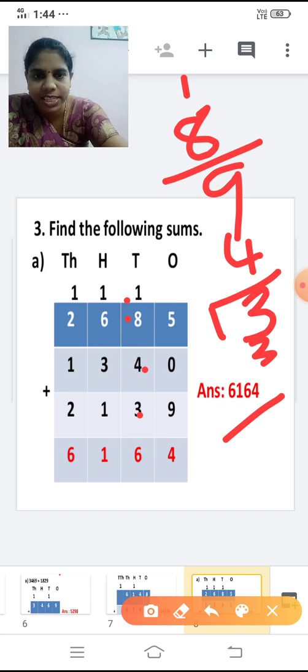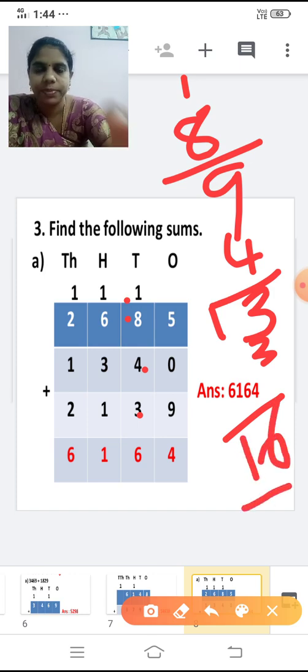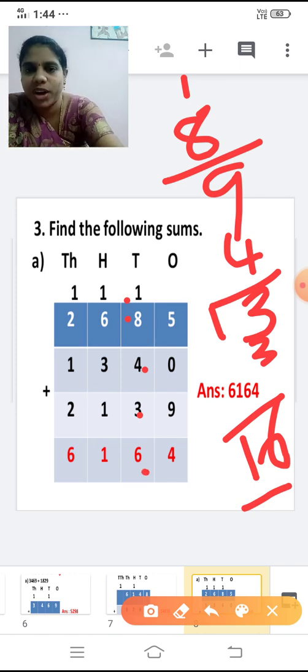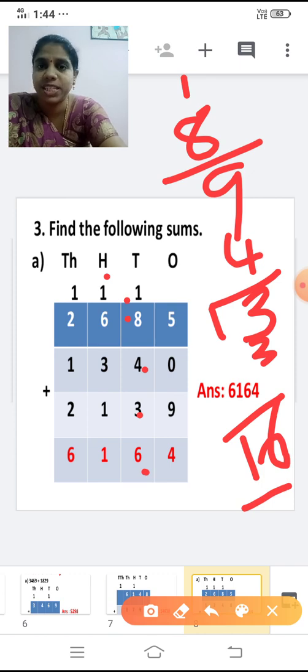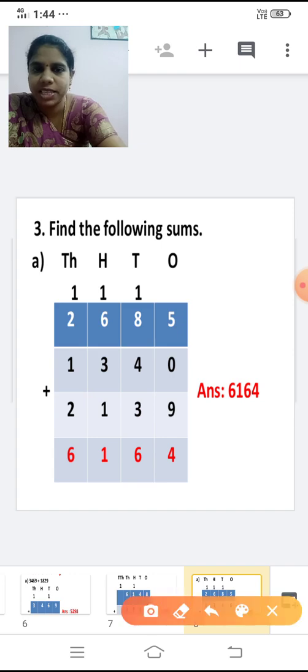Or else you can add like this. 3 plus 3 is 6. And this one. So the answer is 16. So write 6 here and 1 you have to carry over to the next place. That means the hundreds place now. Shall we add the hundreds place now?